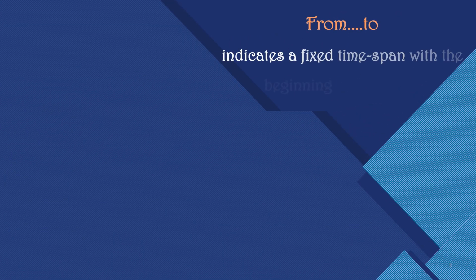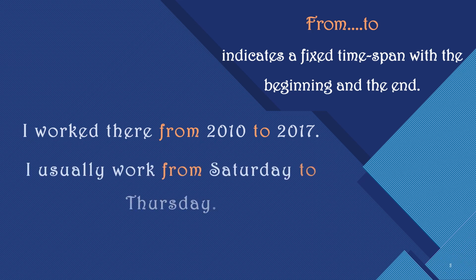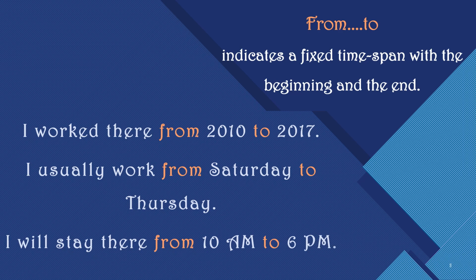Then we have from to. It indicates a fixed time span with the beginning and the end. Examples: I worked there from 2010 to 2017. I usually work from Saturday to Thursday. I will stay there from 10 a.m. to 6 p.m. Understood?